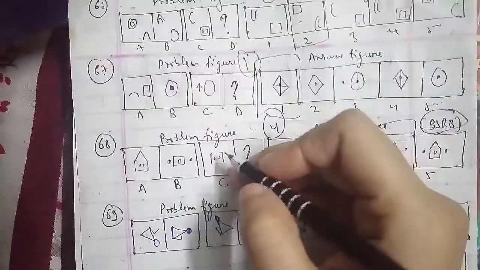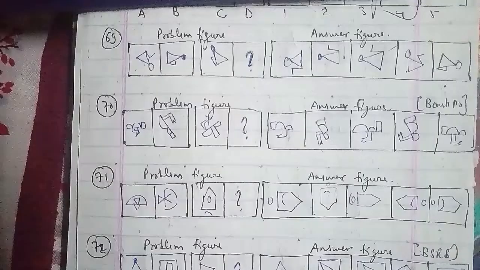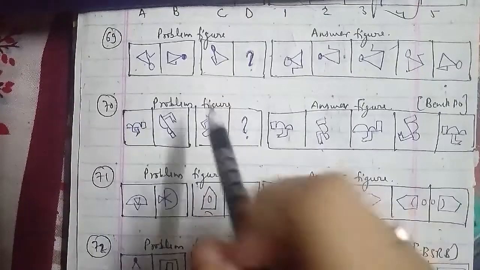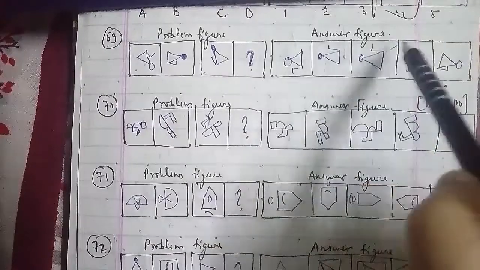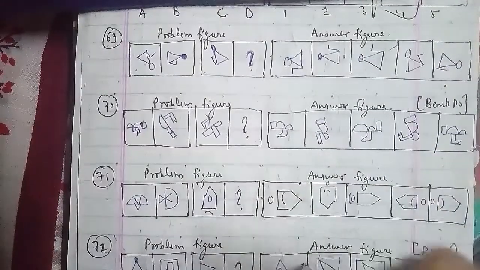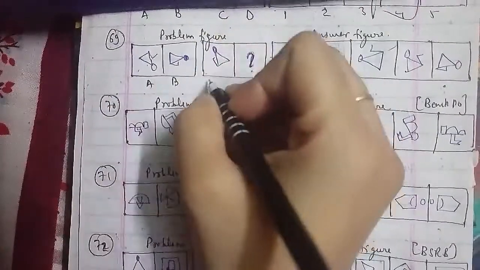So we go ahead with the 69th question of the session. These were the problem figures and these were the answer figures as well, which are named as figure A, B, C, D. This has been named as 1, 2, 3, 4 and 5 respectively as well.